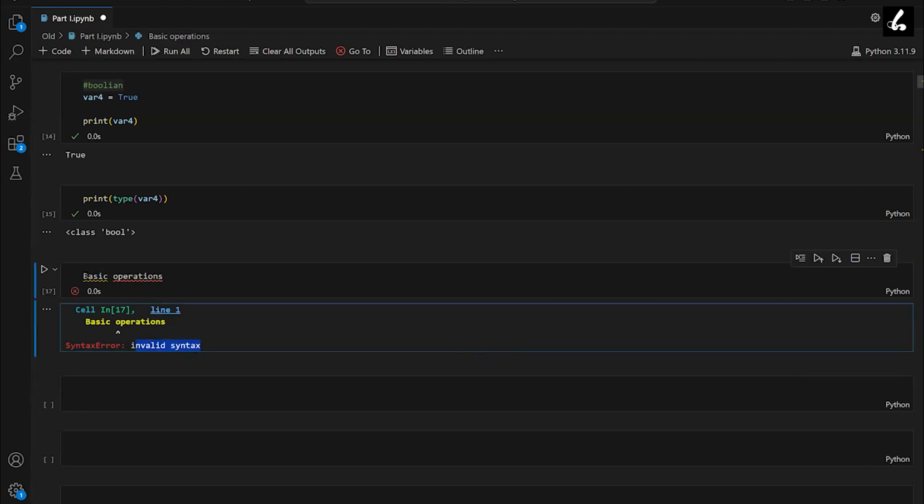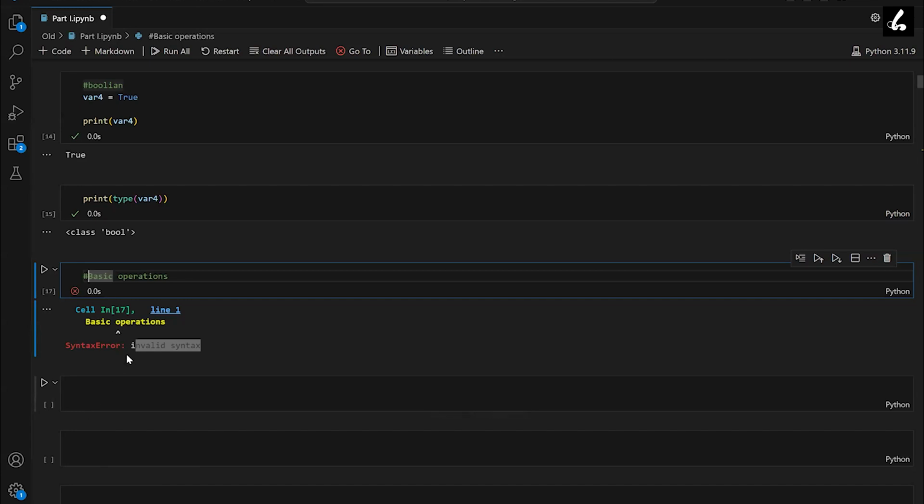So we can use this hash to write any comments. Comments are very useful. If I'm writing a block of code and I want to explain it, if someone else is referring to our code, they should be able to understand the purpose of that code or what this code is doing, and more details about that code can be written in the comments.